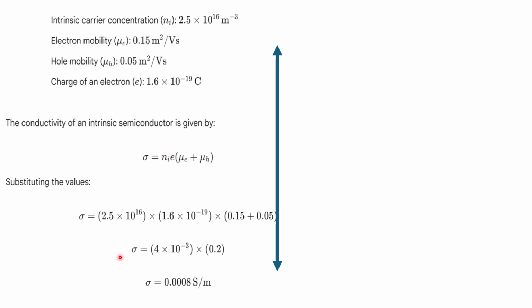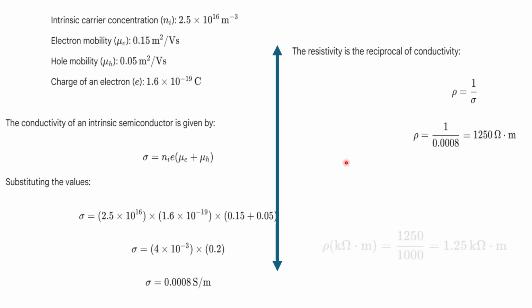Once we get the conductivity after putting in all these values, then you can find the resistivity, that is 1 over conductivity. So this is the resistivity, and now we can express it in kilo ohm, right? So just divide it by 1000. So the final answer is 1.25 kilo ohm per meter. So that's final.